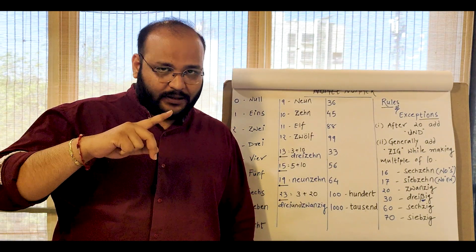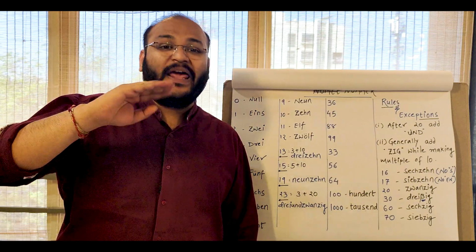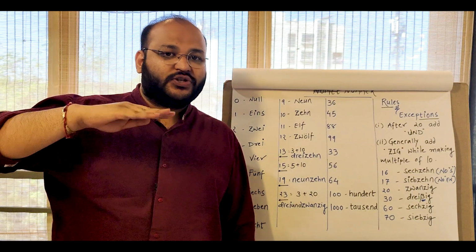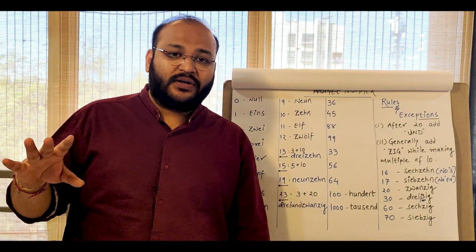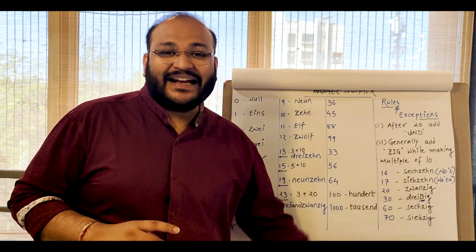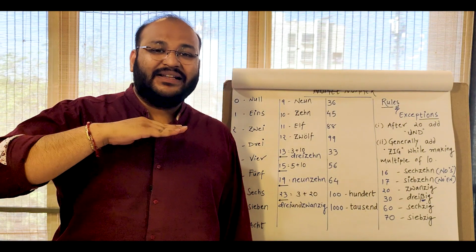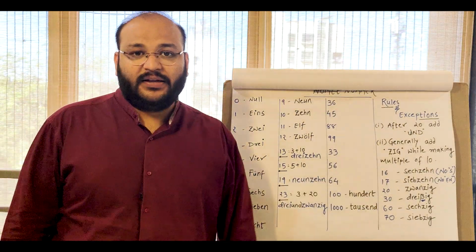Pay attention once again. Normally, we add Z-I-G, so the pronunciation would have been 30. Okay, pay attention to the pitch, 30. But in 30, that is not the scenario. We simply add HZ-IG, and so the pronunciation is flat, 30. Okay, so that is the second exception.